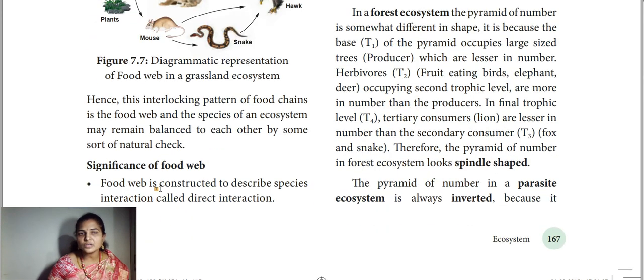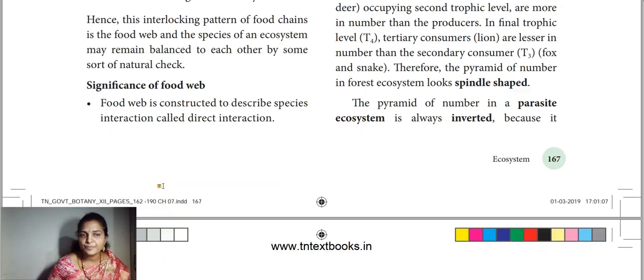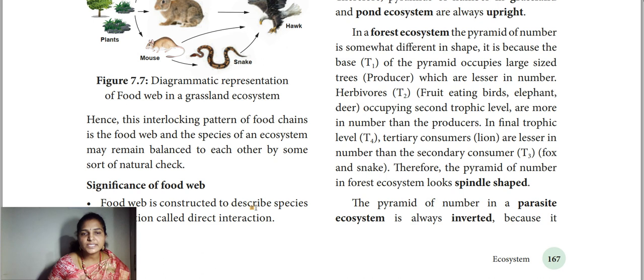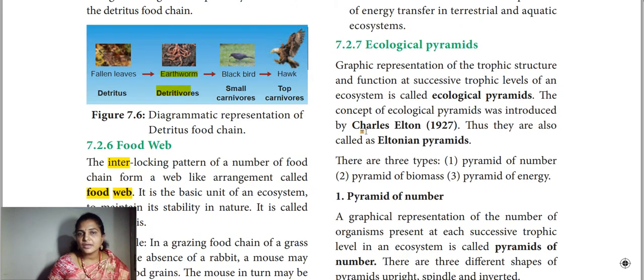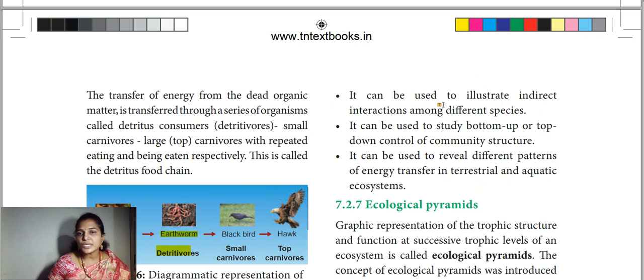And what is the significance of the food web? What are the uses and benefits of this food web? A food web is constructed to describe species interactions, called direct interactions. And it can be used to illustrate indirect interactions among different species.